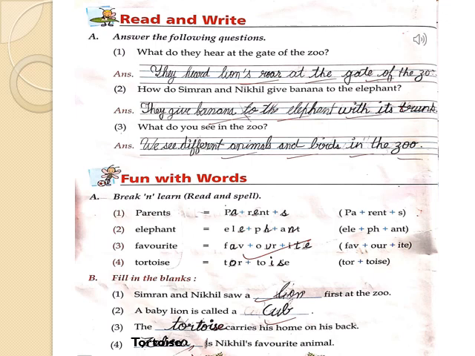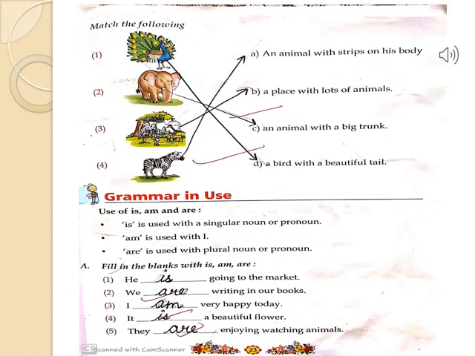Now, question number C on page number 23. C part. Match the following. Now, in this question, there are some pictures given over here with some specific description, and you need to match the following with the correct description. So, let's do it together.